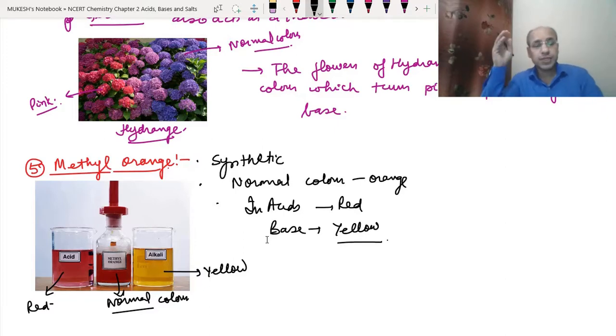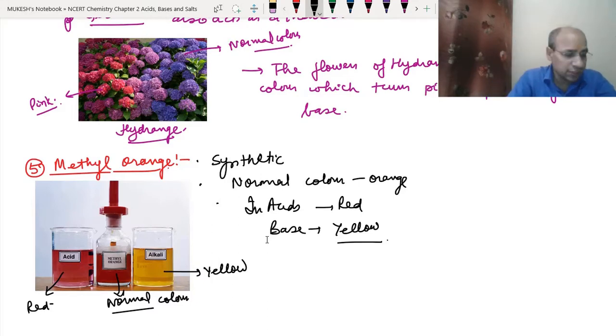So methyl orange is a synthetic indicator. Its normal color you can say is orange, a little bit near to red. But if we put it into the acid, it becomes dark red, and if we put it into the base, it becomes yellow in color. So by this change in color, we can come to know whether it is an acid or a base.